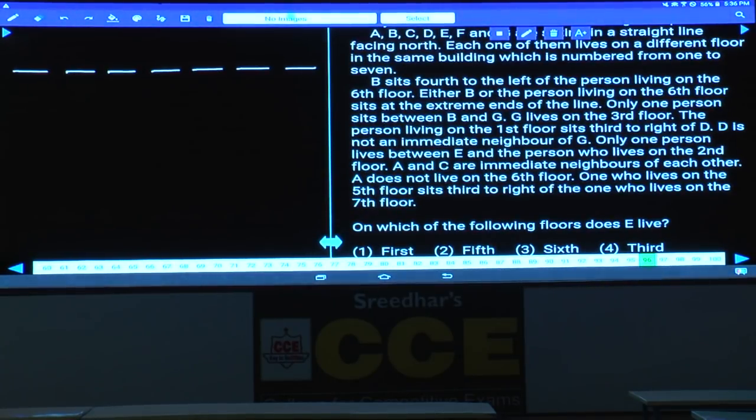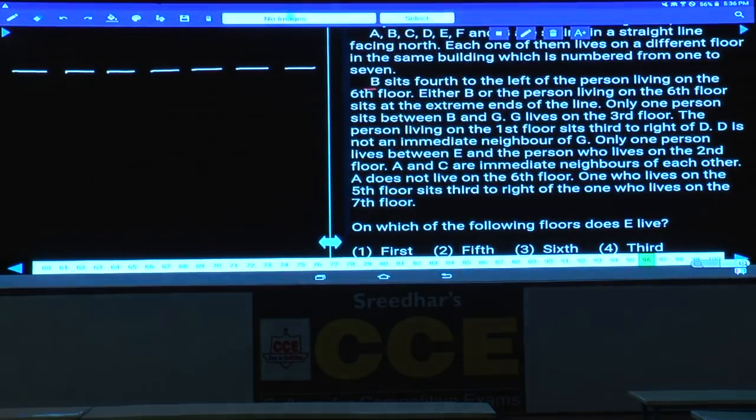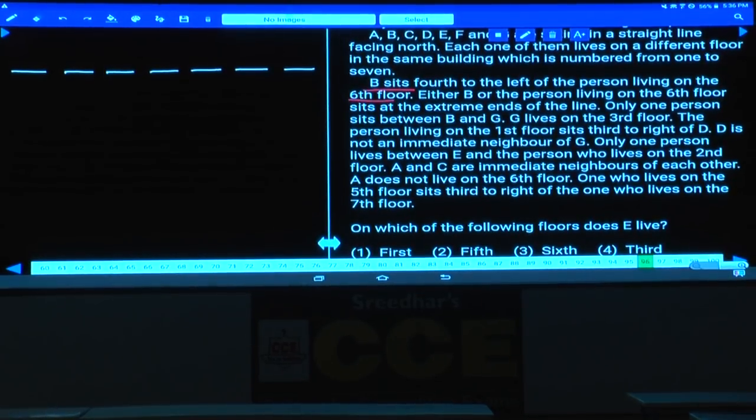Then B sits 4th to the left of the person living on the 6th floor. Either B or the person living on the 6th floor is at the extreme ends of the line. If B is here, then the person living on the 6th floor must be here.